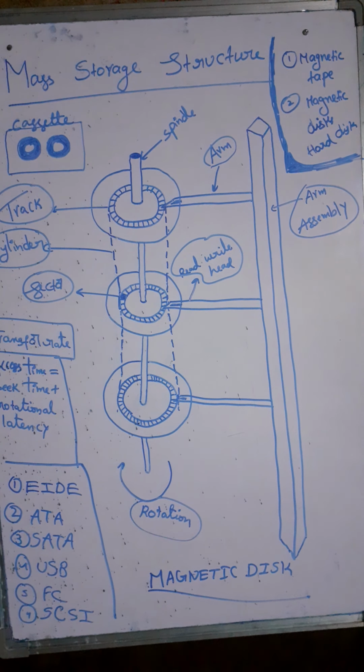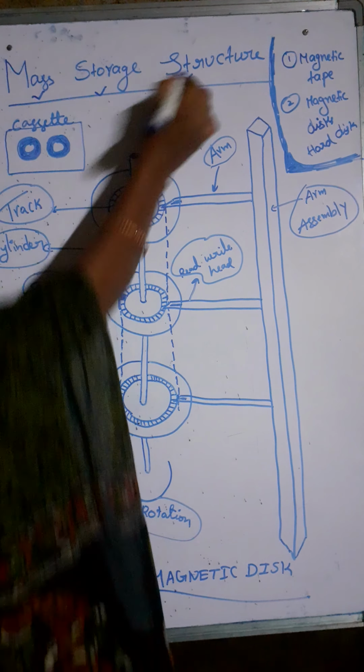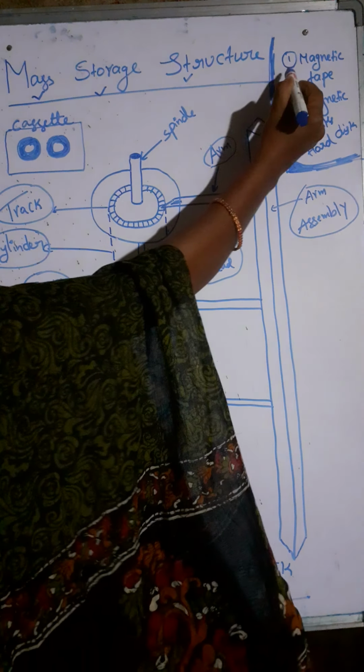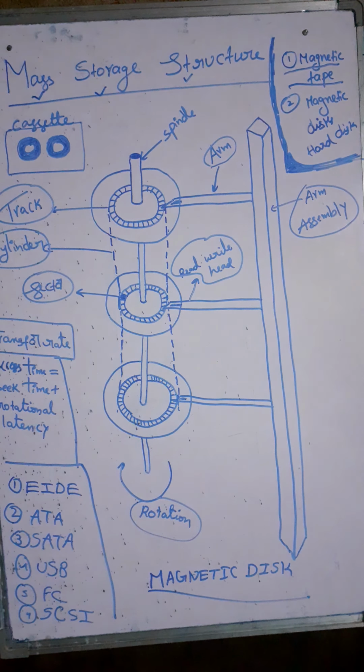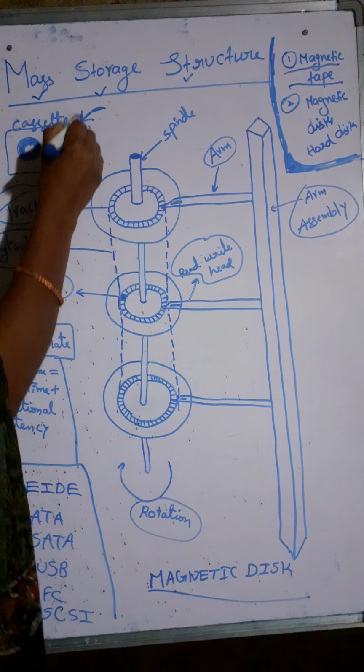In this video, I am going to explain about mass storage structure. That is, I am going to explain about secondary storage in this topic. In the olden days, magnetic tapes were used for storing the bulk data. An example of a magnetic tape device is the cassette, which we use in tape recorders.